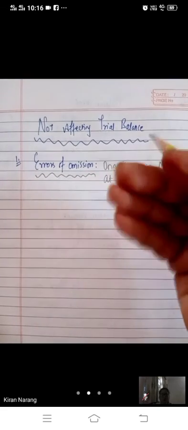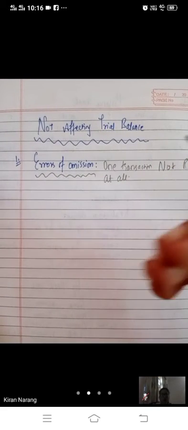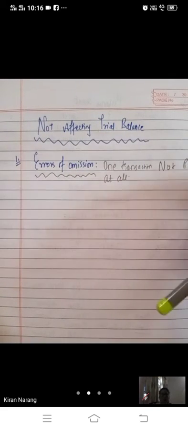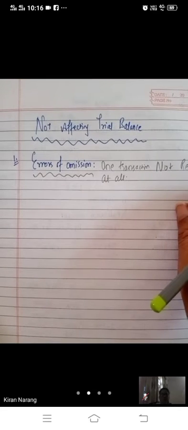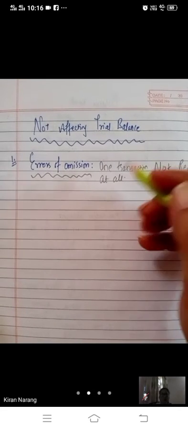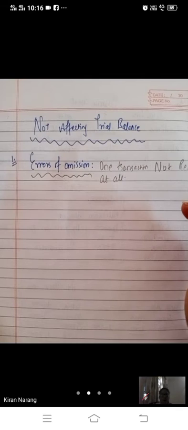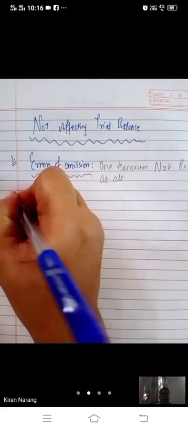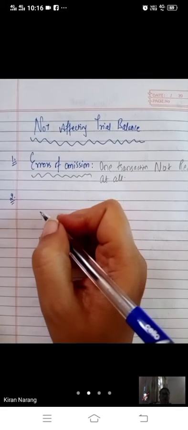If you have not recorded it on the debit side, it must not have been recorded on the credit side, so the totals will be equal. Both aspects of one transaction you have not recorded. Suppose you have paid Ram and you have not recorded it in the journal or in the ledger, so it will not be in the trial balance. The trial balance will be equal, but there is a mistake of omission. You have omitted one entry.